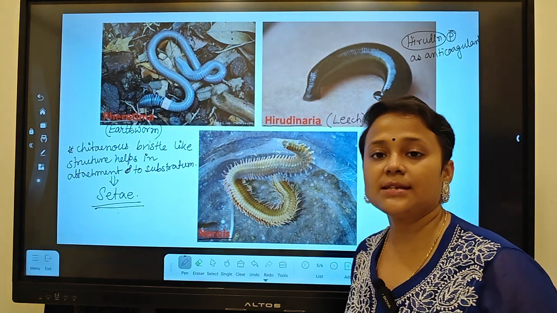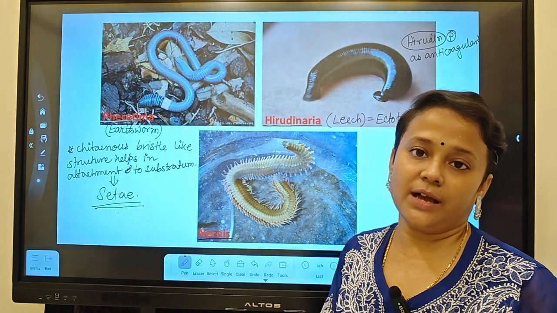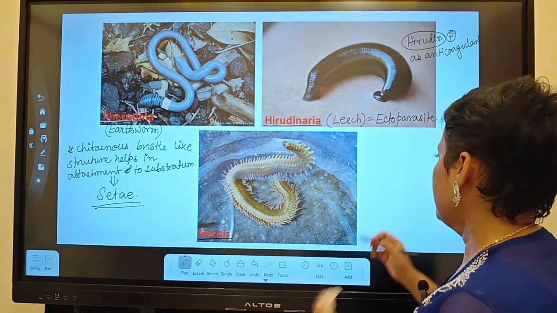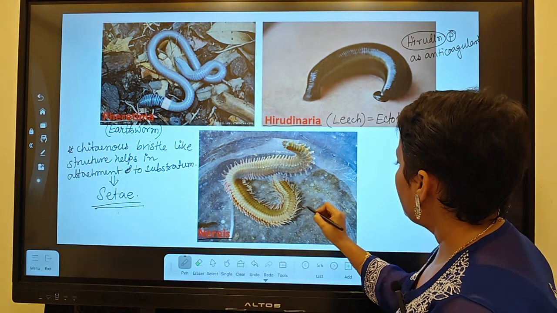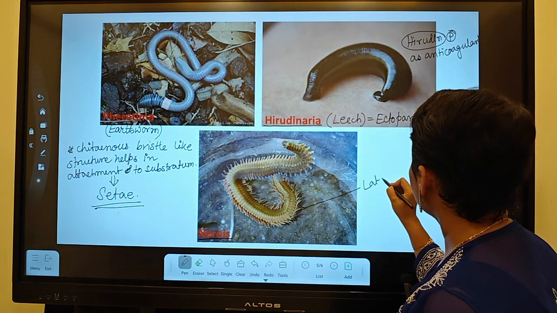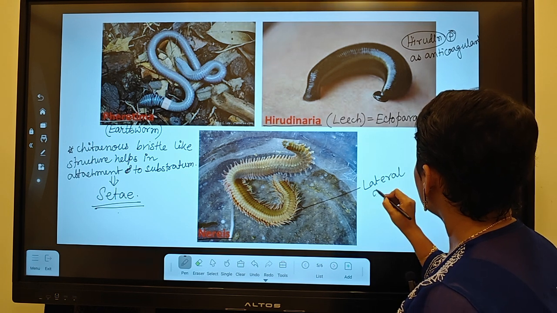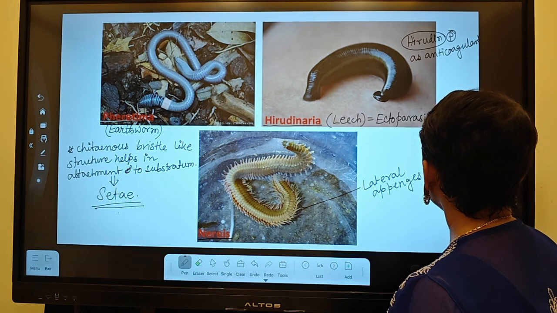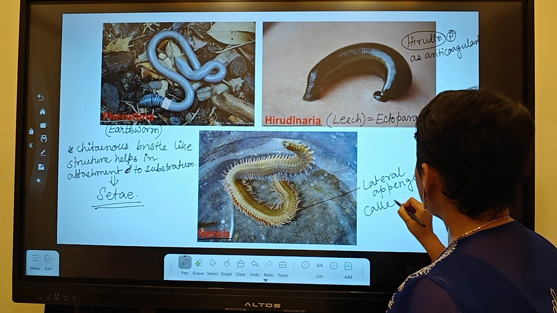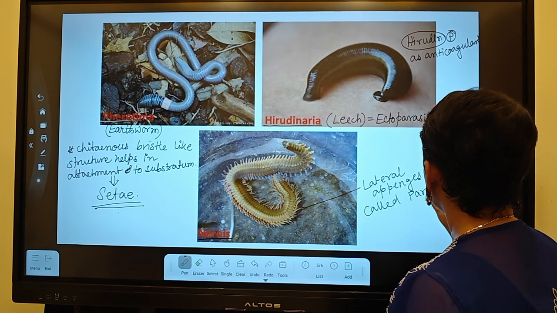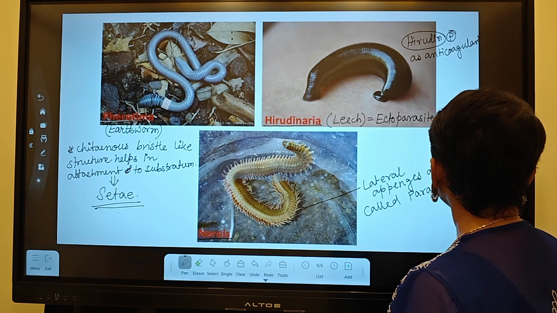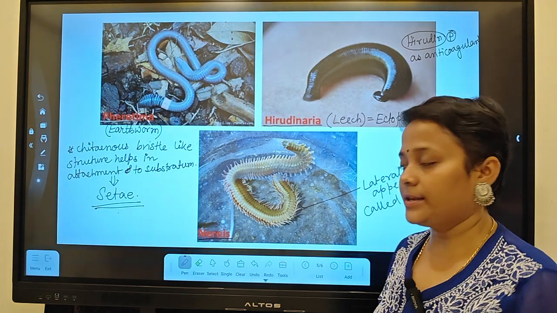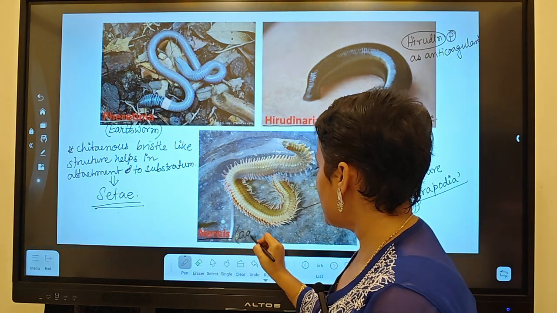These appendages are called parapodia. They help in locomotion. So these lateral appendages are called parapodia. It is not present in the terrestrial form. It is present in the aquatic form. Nereis is aquatic.